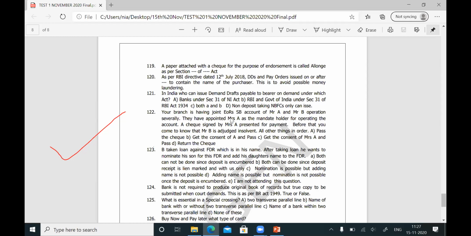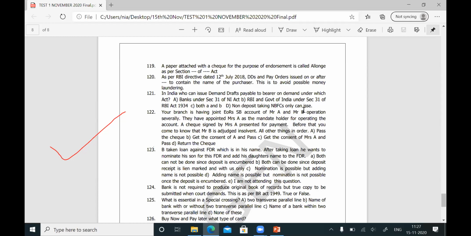When you come to know that something out of the three has happened, that is the account holder has died, become insane, or become insolvent, either a single account holder or any one of the account holders, when the banker comes to know any one of these things, all further debits in the account are not permitted. So in this case, what has happened? The account is operated by A and B severally. Any one of them can operate. They have given a mandate in respect of Mrs. A. The check is presented for payment signed by Mrs. A. Before that, you come to know that Mr. B has been adjudged insolvent.